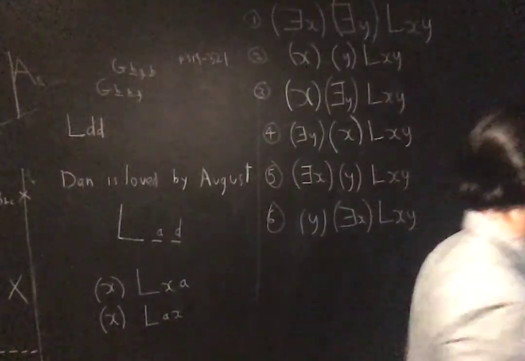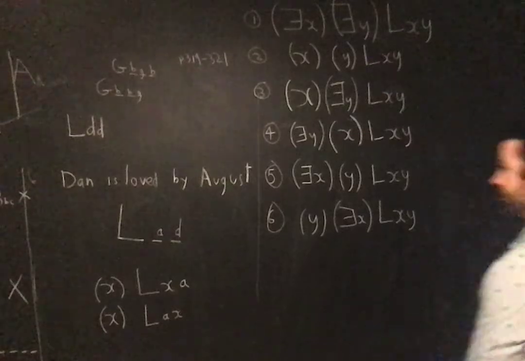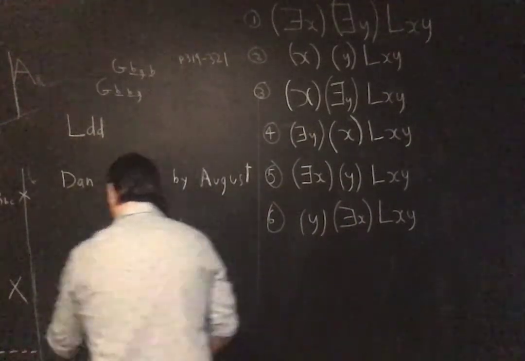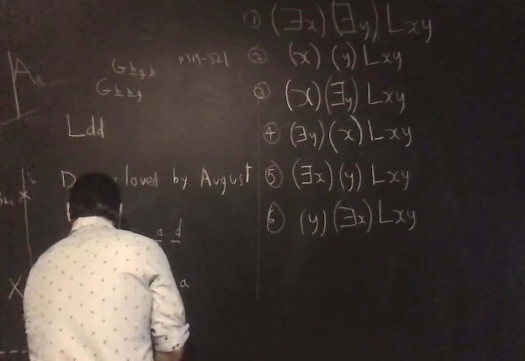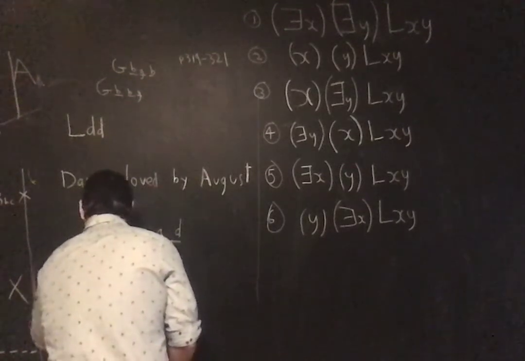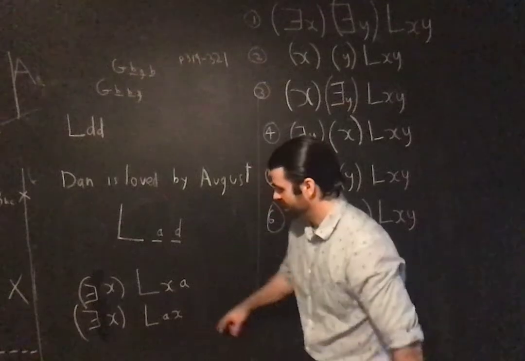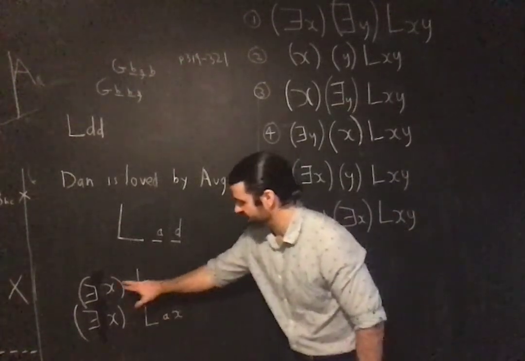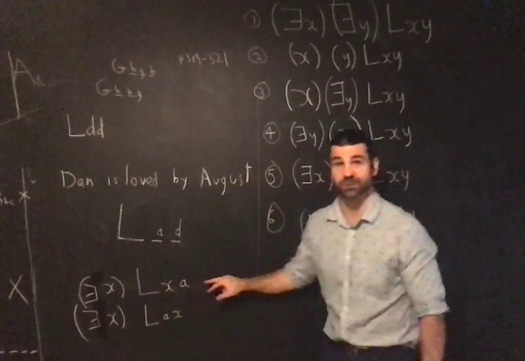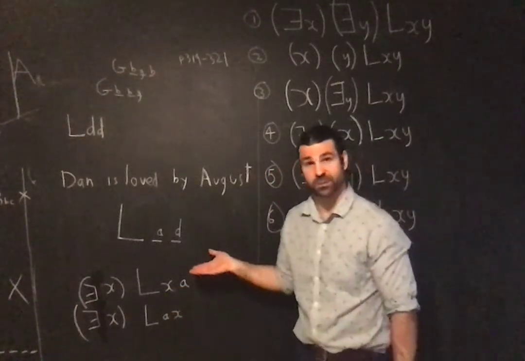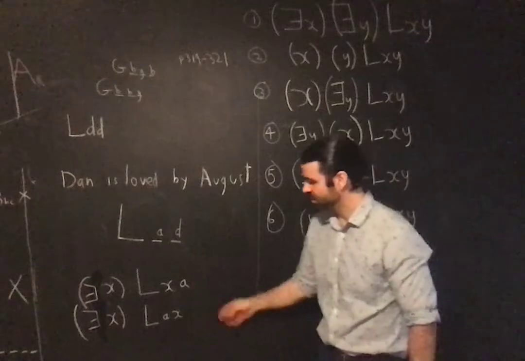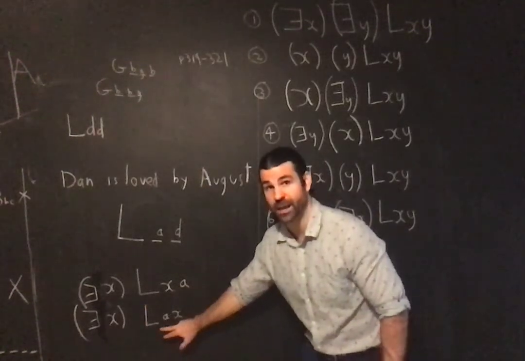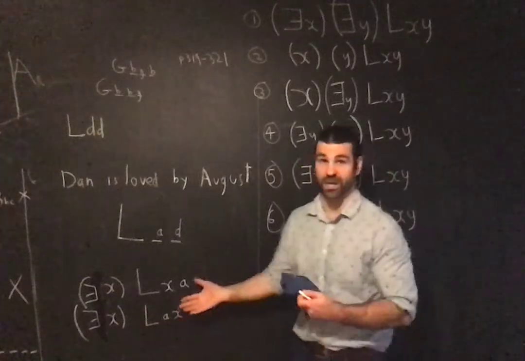Let me just do what I forgot to do, which was also clarify these for the one variable ones. What do these two mean? Again, we're going to have a difference in meaning, but this just says there exists an x such that x loves A. So that just says someone loves Andrew. Easy enough. And this one, there exists an x such that Andrew loves x. Andrew loves someone.